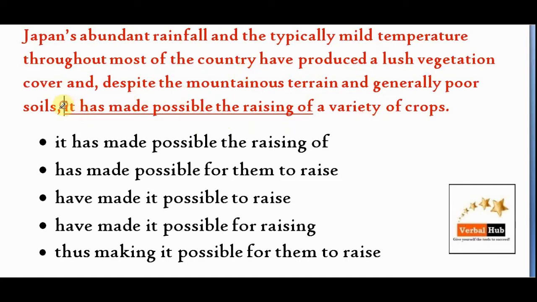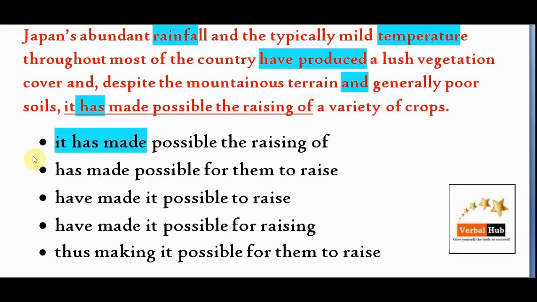Alright, so it has made. What is the meaning of it? Is it rainfall or temperature? Look, the sentence says rainfall and temperature have produced a lush vegetation, and it has made possible. Rainfall and temperature have produced, and it has made. Pronoun error, it should be they have made possible the raising of a variety of crops. So pronoun error, option A out.